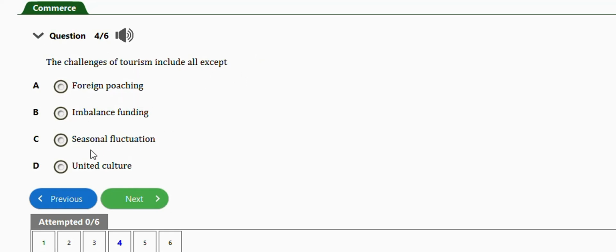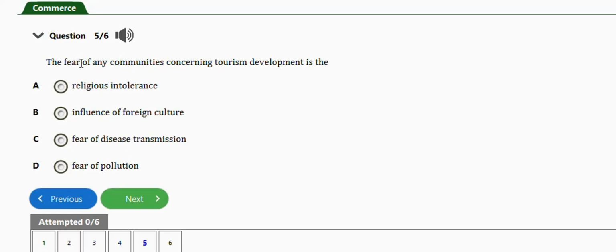foreign poaching, imbalanced funding, seasonal fluctuation, united culture. The right answer is option D, which is united culture. This is an exception. Next question is this one, it says, the fear of any communities concerning tourism development is